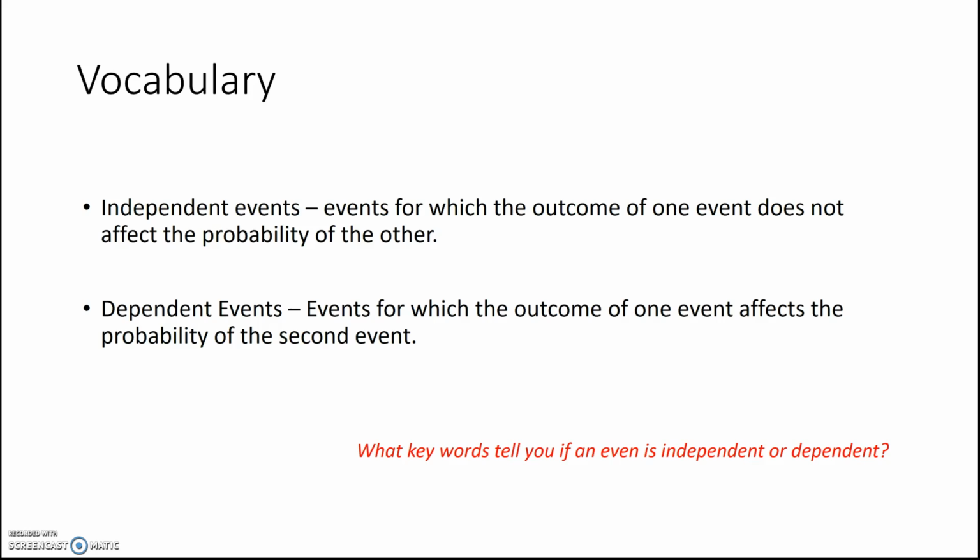And then dependent events are events for which the outcome of one event affects the probability of the second. Like my daughter is dependent on me, and what I do may change what she does, okay? So what keywords tell you if an event is independent or dependent?